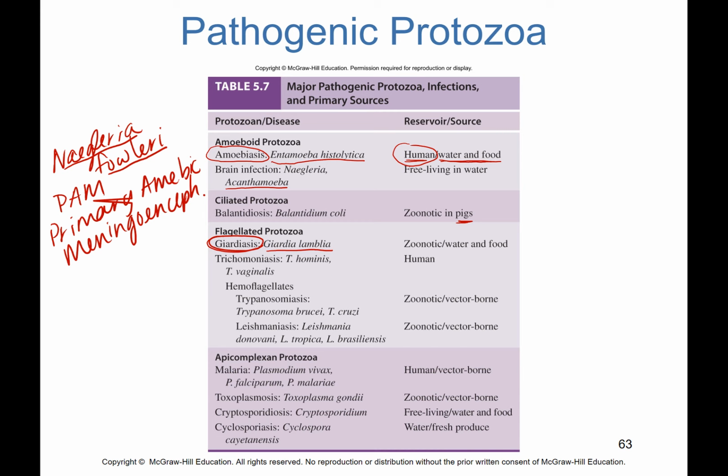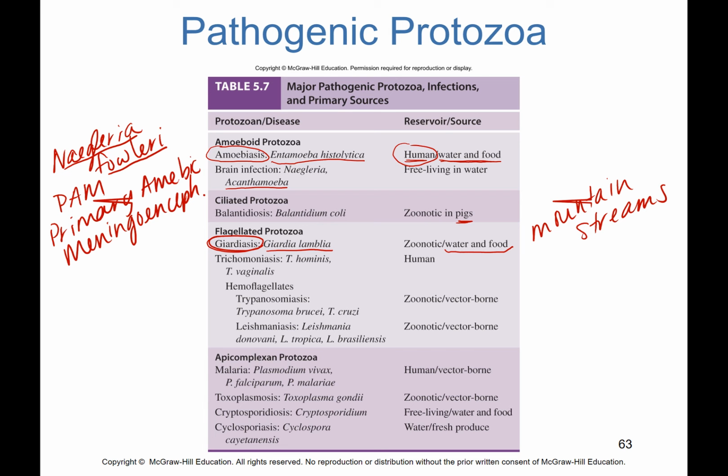Specifically, one of its major reservoirs are things like bears and beavers. And it's found in contaminated water and food. It's fecal contaminated. This is what you find in things like mountain streams when you don't decontaminate or boil your water. You run the risk of getting giardiasis.